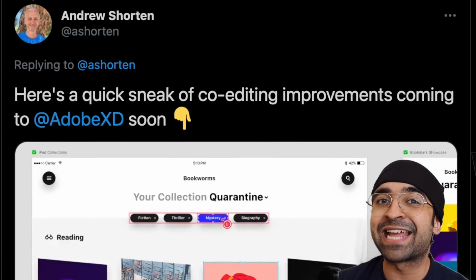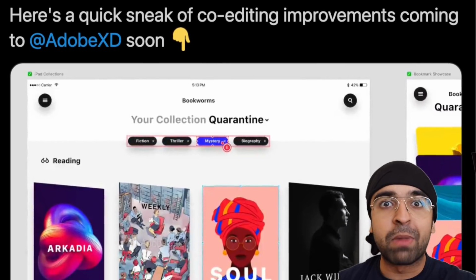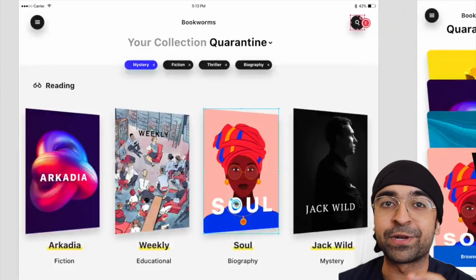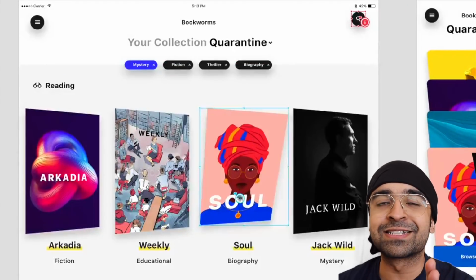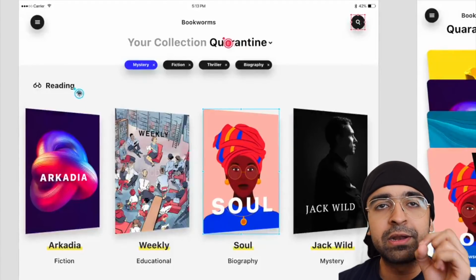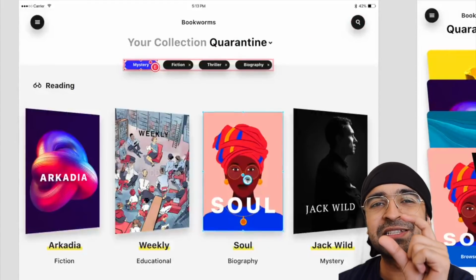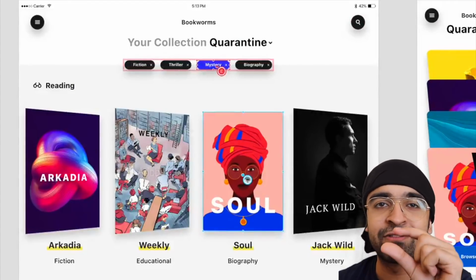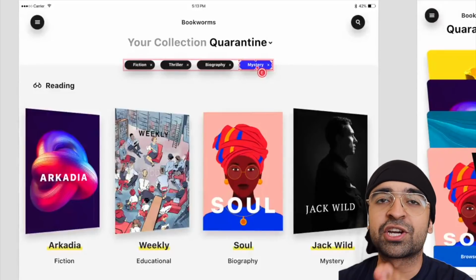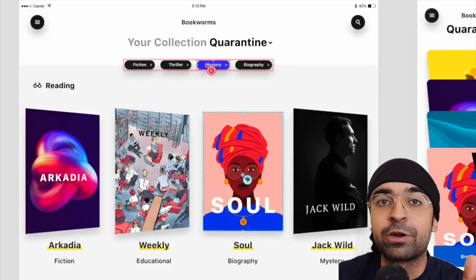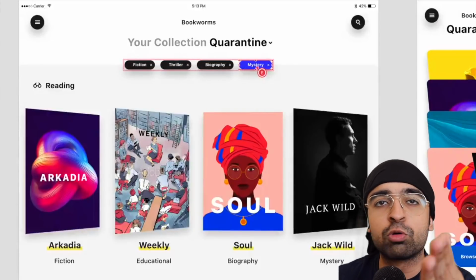Adobe XD is getting some major updates in March and in the coming months. They are going to release a co-editing update, which allows multiple cursors at one time, just like we have in Figma. Rather than having a name right next to the cursor, however, we'll have circles with our images inside it. So basically flying avatars, and rather than being a feature that you can activate or switch on, it will now be inbuilt in Adobe XD, just like we have in tools like Figma.